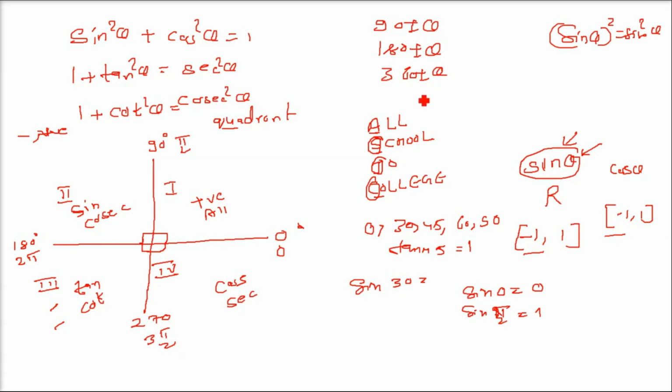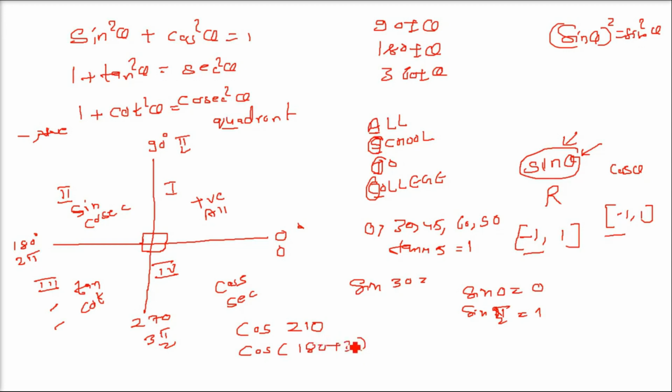I will take an example. Say somebody told you to find out cos 210 degree. This is an allied angle, so what you will do is write cos of 180 plus 30.